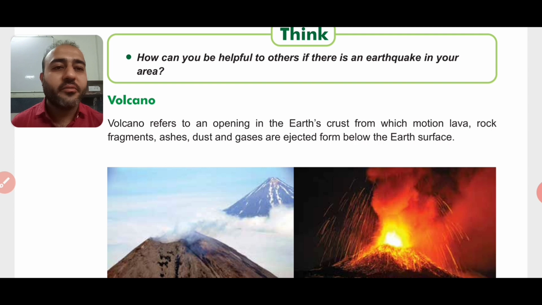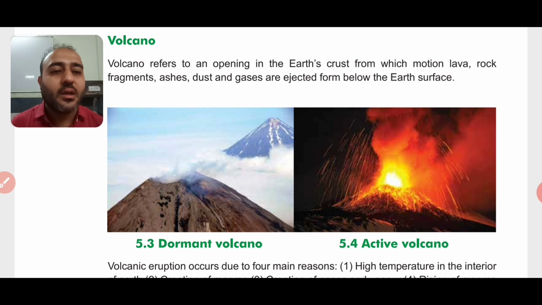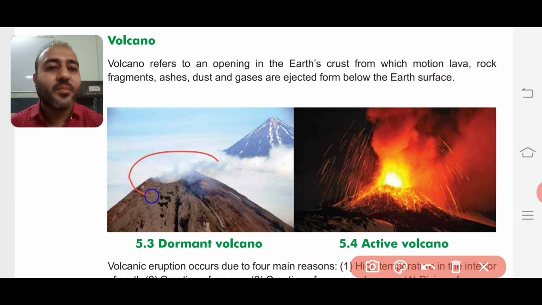So volcano refers to an opening in the Earth's crust from which molten lava, rock fragments, ashes, dust and gases are ejected from below the Earth's surface. So here you can see the picture of the volcano, right? And when there is eruption of this volcano, eruption means what? When the volcano comes out, right? So when this volcano comes out, you can see this part, right?